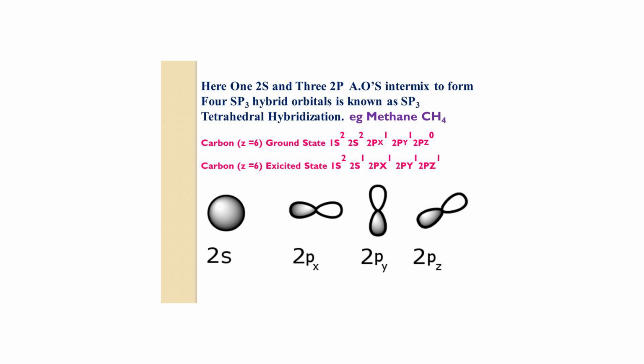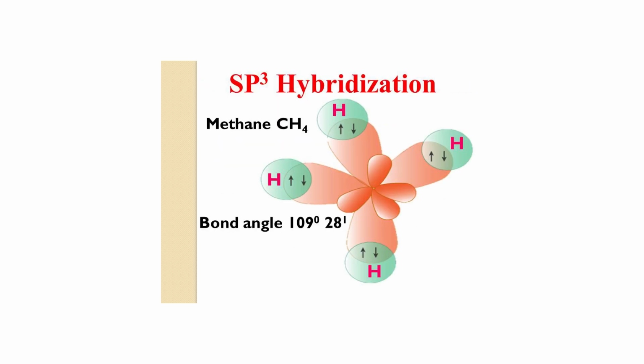That is, 4 half-filled atomic orbitals of carbon overlap with the 1s orbital of hydrogen atom to form 4 C-H sigma bonds, that is, overlapping along the internuclear axis, located at the corners of a regular tetrahedron. The hybridization is sp3. The shape is tetrahedral.